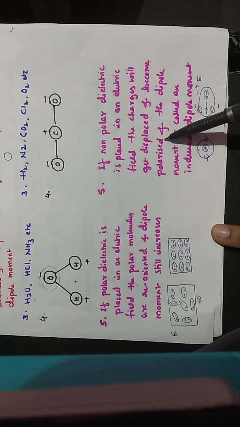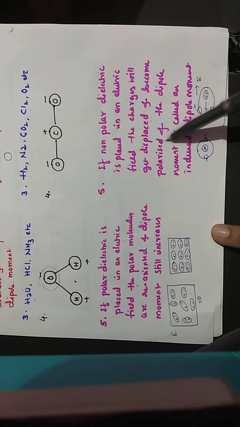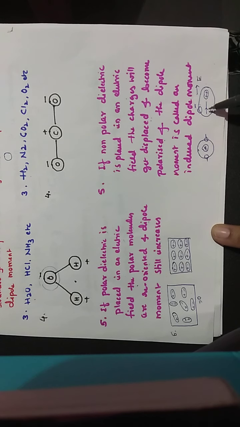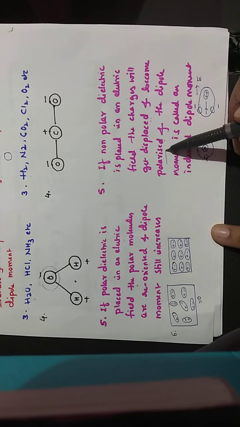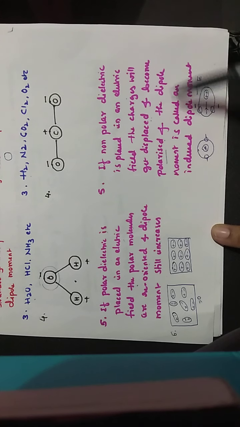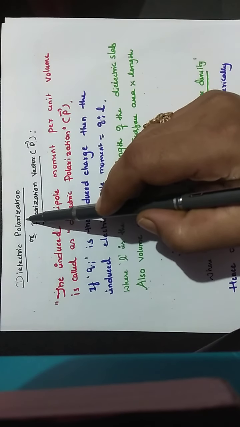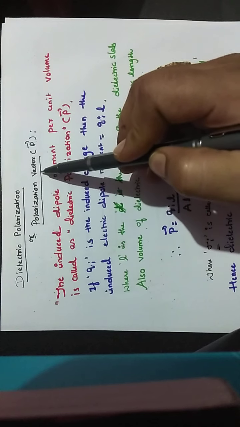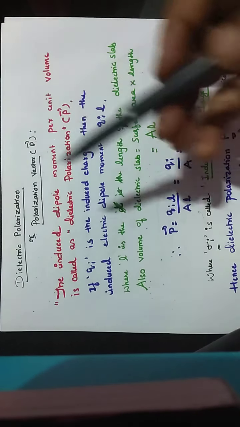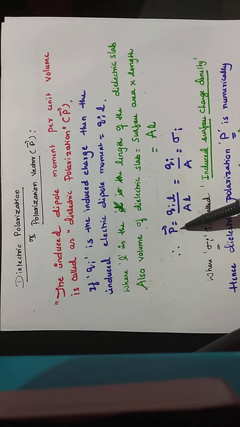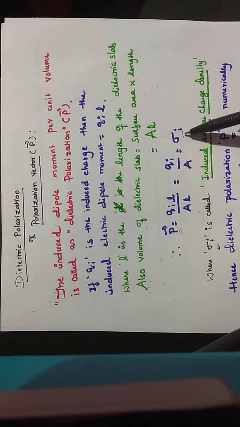Becoming polarized means the positive and negative charges of the molecules get separated and oriented in a particular direction. This process is called polarization of the dipoles, and the dipole moment is called the induced dipole moment. Now let us know what is meant by dielectric polarization or polarization vector, and let us show that this dielectric polarization is equal to the induced surface charge density.